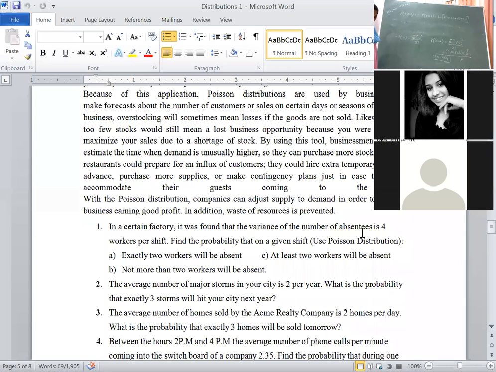1 minus, substitute the values. Okay, you know the mass function. Simply substitute; the lambda value remains the same. The lambda value cannot be changed. E to the power of minus 4 into lambda whole to the power of 0 upon 0 factorial, plus, now substitute x is equal to 1: e to the power of minus 4 value remains as it is, lambda whole to the power of 1 upon 1 factorial.